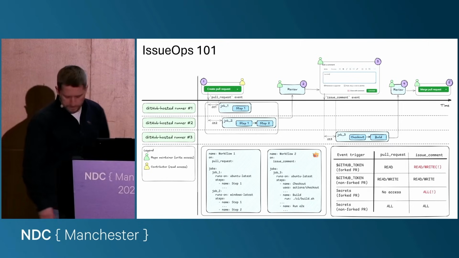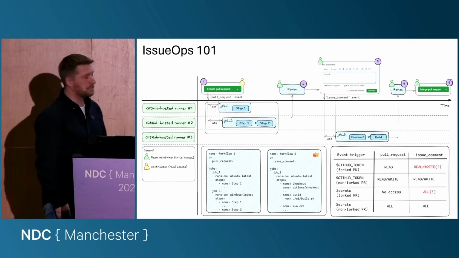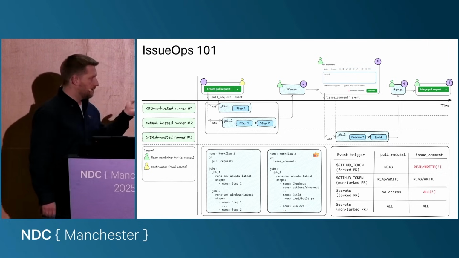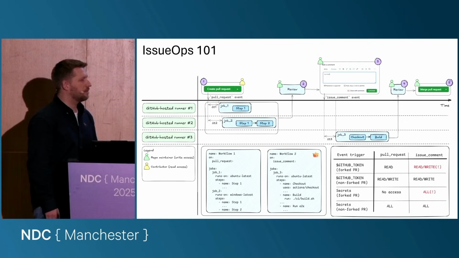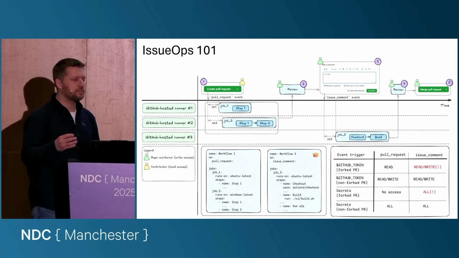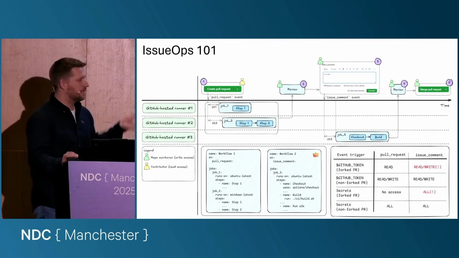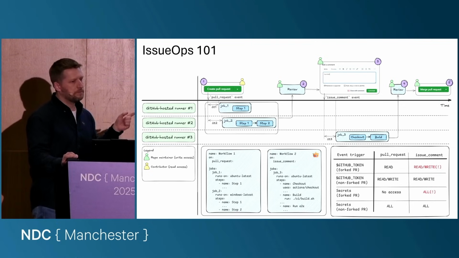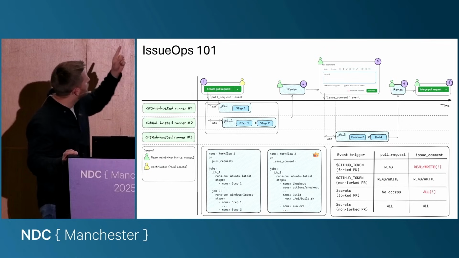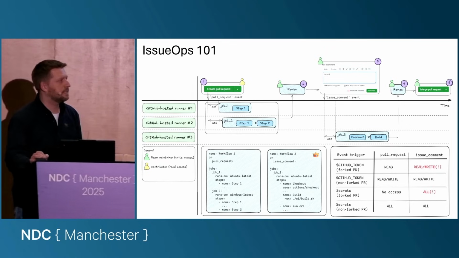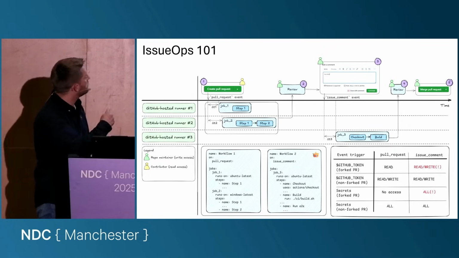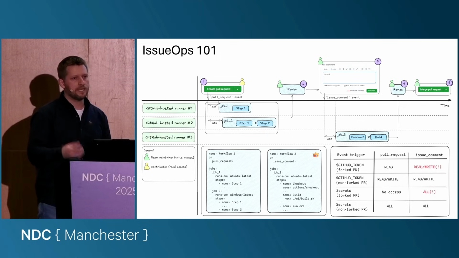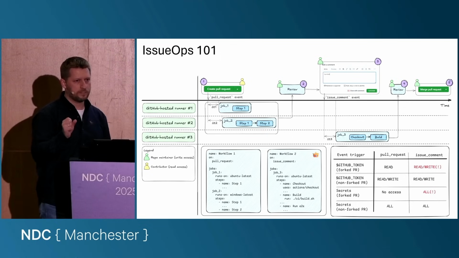One of the common cases of using this IssueOps approach, widely used across open source, is when you need to accept a pull request from a fork. The typical case, when you accept a pull request from a fork, means that by design, if your workflow is triggered with this pull request trigger, GitHub doesn't allow this workflow and jobs in this workflow to consume credentials and to get access to a GitHub token with write access.